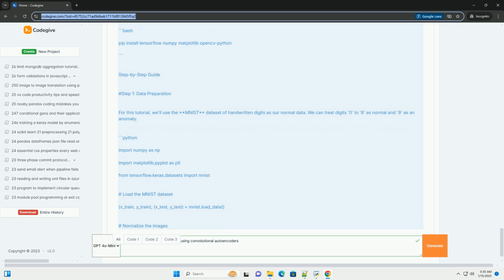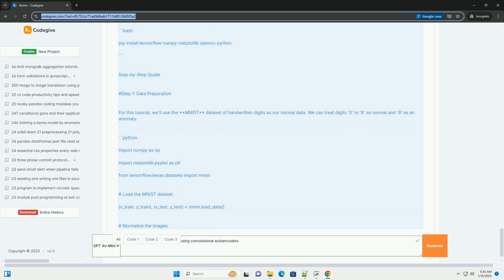Prerequisites: Python 3.x. Libraries: TensorFlow, Keras, NumPy, Matplotlib, and OpenCV for image processing. You can install the required libraries using pip. Step-by-step guide. Step 1. Data preparation. For this tutorial, we'll use the MNIST dataset of handwritten digits as our normal data. We can treat digits 0 to 8 as normal and 9 as an anomaly.